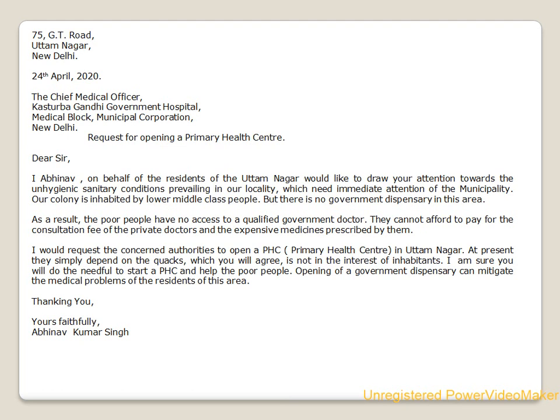Next paragraph. I would request the concerned authorities to open a primary health center in Uttam Nagar. At present, they simply depend on the quacks, which you will agree is not in the interest of the inhabitants. I am sure you will do the needful to start a primary health center and help the poor people.